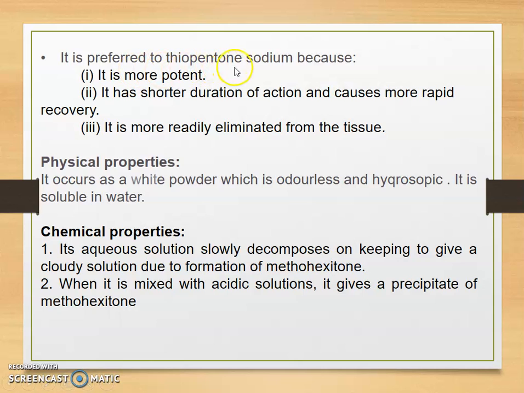It is preferred to thiopentone sodium because it is more potent. It has a shorter duration of action, causes more rapid recovery, and is more readily eliminated from the tissue. Physical property: it occurs as a white powder which is odorless and hygroscopic, and it is soluble in water. Chemical property: its aqueous solution slowly decomposes on keeping to give a cloudy solution due to formation of methohexitone. Second chemical property: when it is mixed with acidic solution, it gives a precipitate of methohexitone.